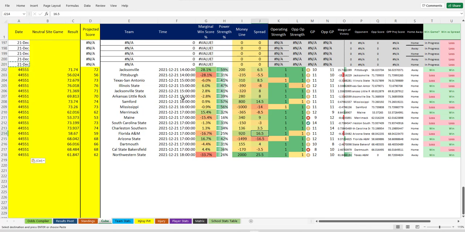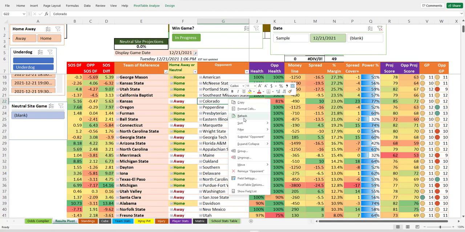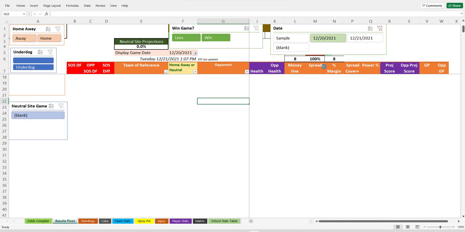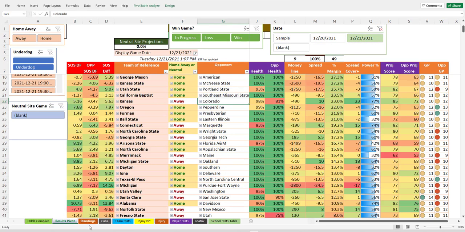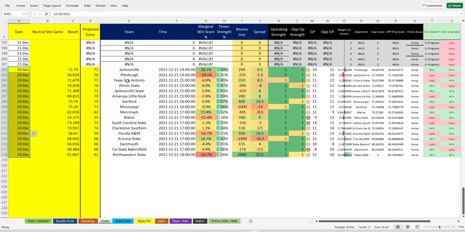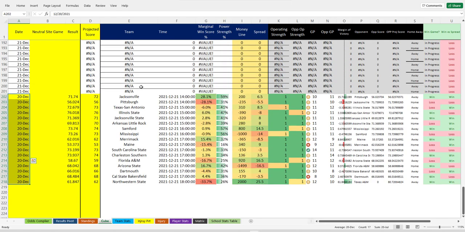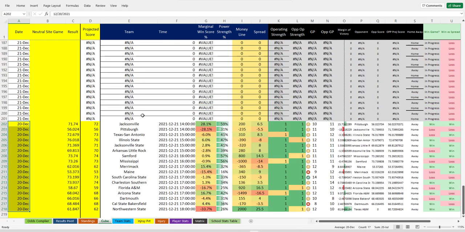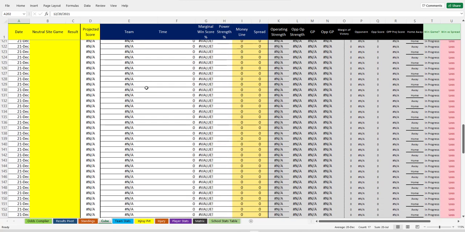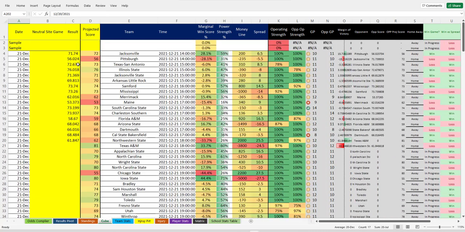You can basically freeze your historical records, and then if you make this a different day, as you can see, the date doesn't even want to do it right. Let's make it the 20th. If you make it the 20th, then when you go back to the results pivot sheet and refresh, all of a sudden you have the options of your historical days to look at the results when we unfilter stuff. So for those of you who want to compile the data from this point forward and see what your historical thing would have done, that is how you would do it at the end of the day after you've entered in all the scores.